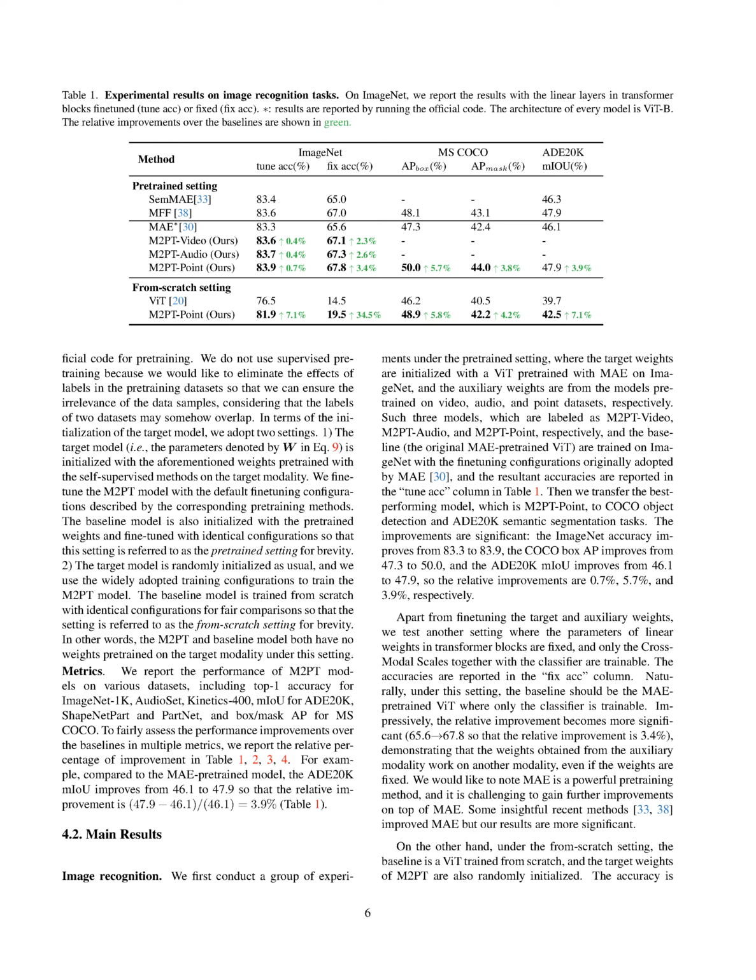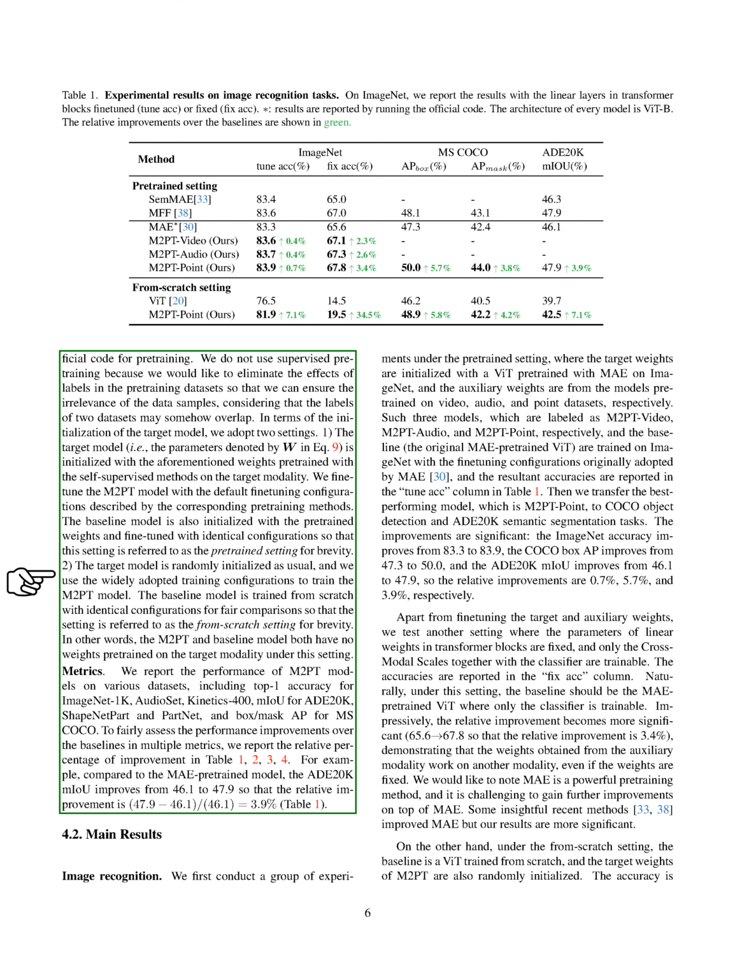Additionally, the experimental details involve obtaining the auxiliary model by self-supervised training on a dataset of the auxiliary modality, initializing the target model with weights pre-trained using self-supervised methods on the target modality, and reporting the performance of M2PT models on various datasets using metrics such as top 1 accuracy, MIOU, and box mask AP to assess performance improvements over baselines.